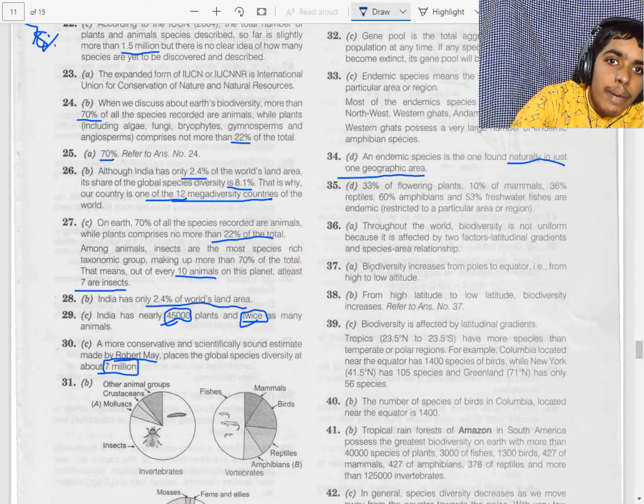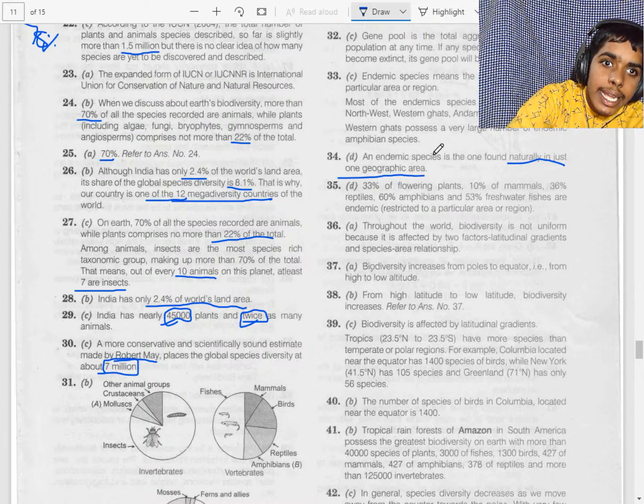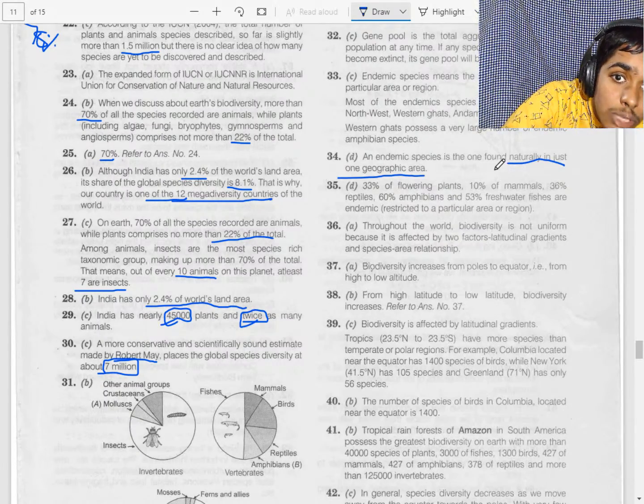The species of birds in Colombia, near the equator, number 1,400. These are bird species, these are varieties. They are talking about the Amazonian rainforest, which is located in South America.